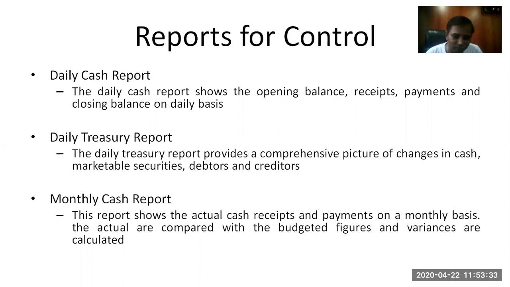The difference between these two will give you the net cash flow of today, plus the opening balance. When you add the opening balance, it comes to a closing balance on a daily basis. Depending on whether payments are greater or less than receipts: if payments are greater than receipts, it will be a negative cash balance, and if payments are less than receipts, there will be a positive cash balance on hand on a single day.